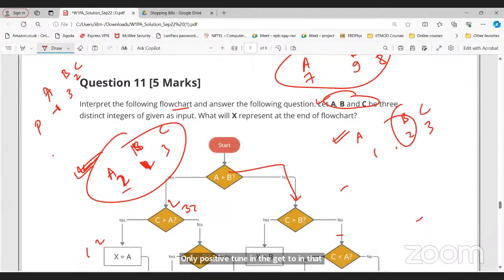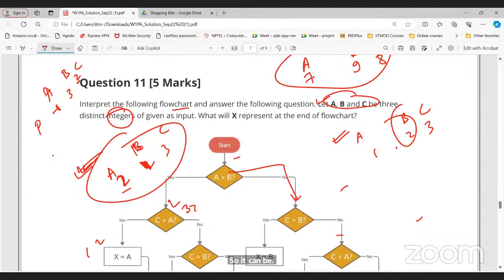Sir, it can be fractional also. No, we have mentioned integer. Fractions cannot be there, right? So what is minus 1, 3, 2? What will it do? Lowest is, second lowest is what? 2, right? So we should get 2 as the answer.